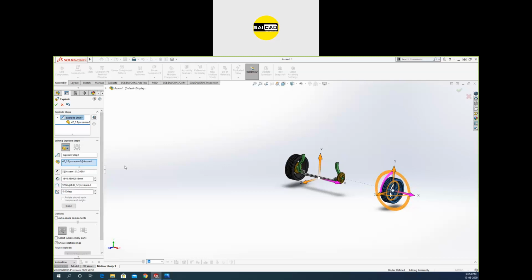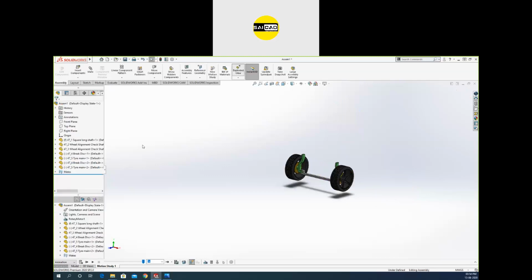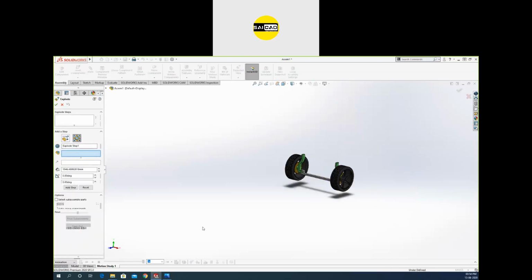I can just cancel out that. We have some other options. In the exploded view, I can just move it in any direction. First, I need to move it outside.